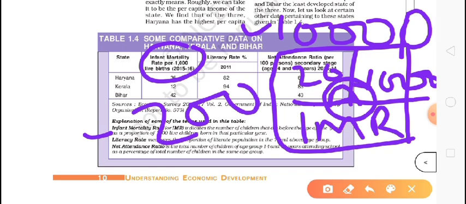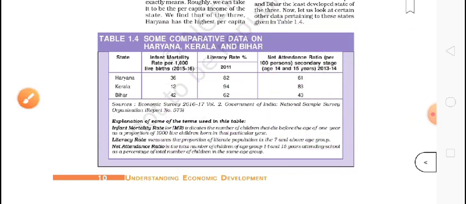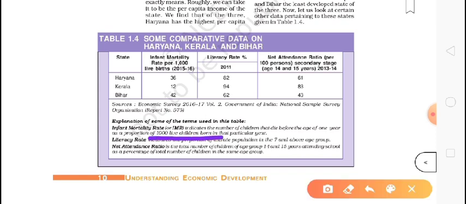If per 10,000 means in a year 10,000 children took birth, and 200 die from that, it means the infant mortality rate, because in a year, before completing the age of 1 year, out of 1,000, how many children die in a state, that is called infant mortality rate.